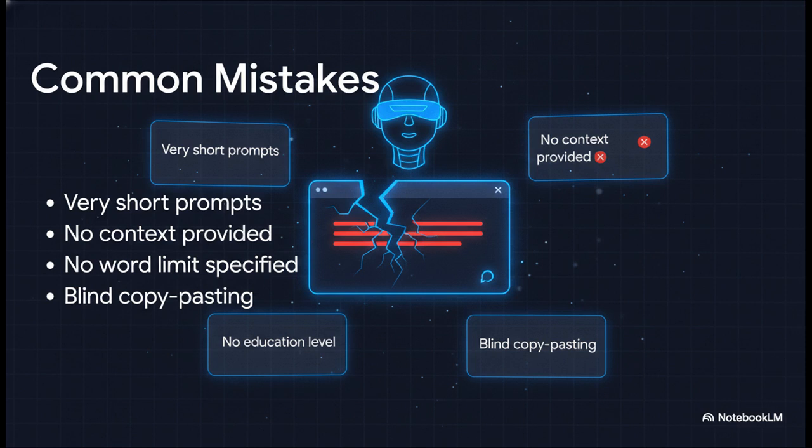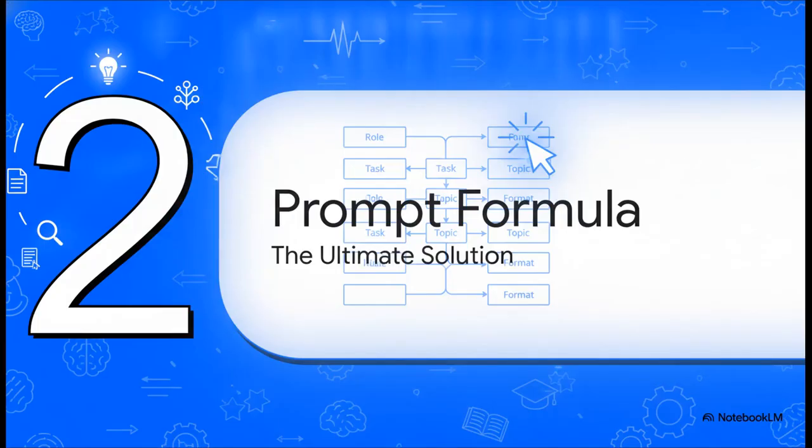And the absolute worst offense? Blind copy-pasting without understanding a single word of what the AI just generated. These common pitfalls basically guarantee a low-quality, generic output. Lack of context is exactly why assignments end up looking exactly like everyone else's. Okay, so how do we actually fix this? That brings us to Section 2, the ultimate prompt formula.